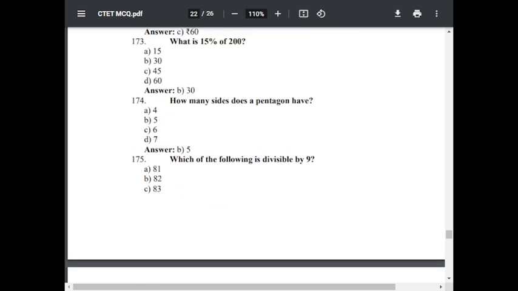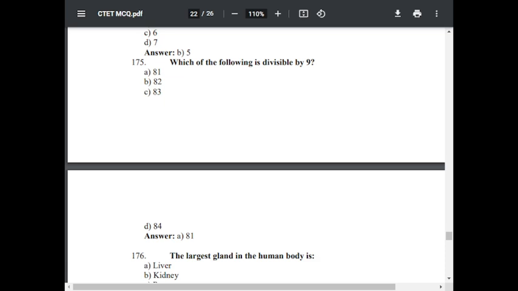Question number 175. Which of the following is divisible by 9? Option A 81, option B 82, option C 83, option D 84. The correct answer is 81.